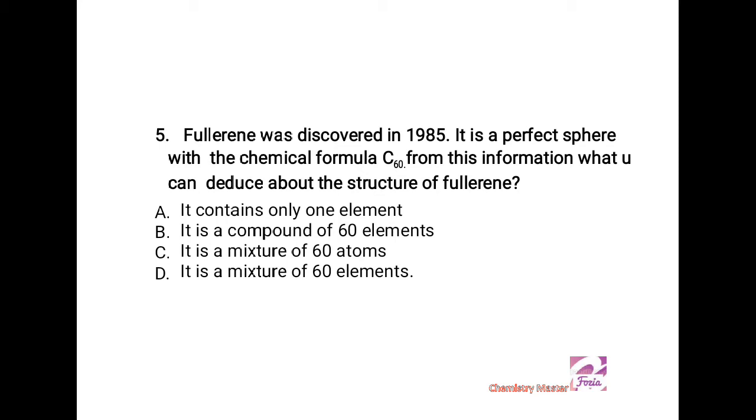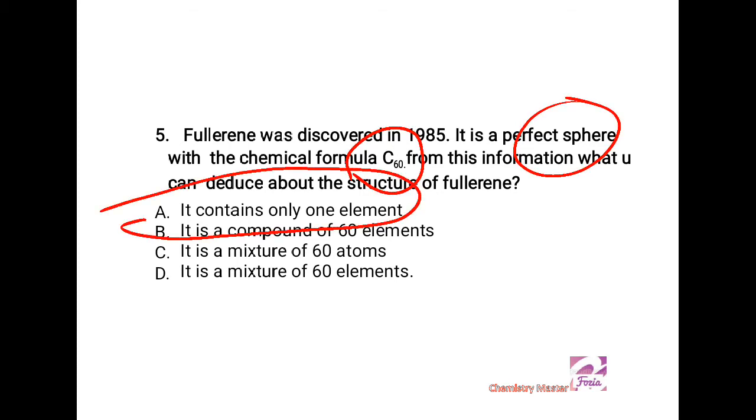It is a perfect sphere with a chemical formula C60, meaning 60 carbon atoms must be present in a closed structure forming a sphere. From this information, what can you deduce about the structure of Fullerene? I explained to you that there must be 60 atoms belonging to the same element present in the sphere.